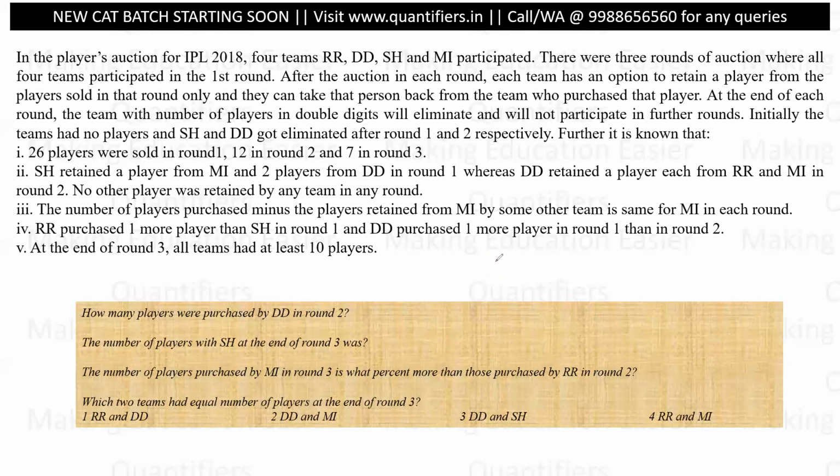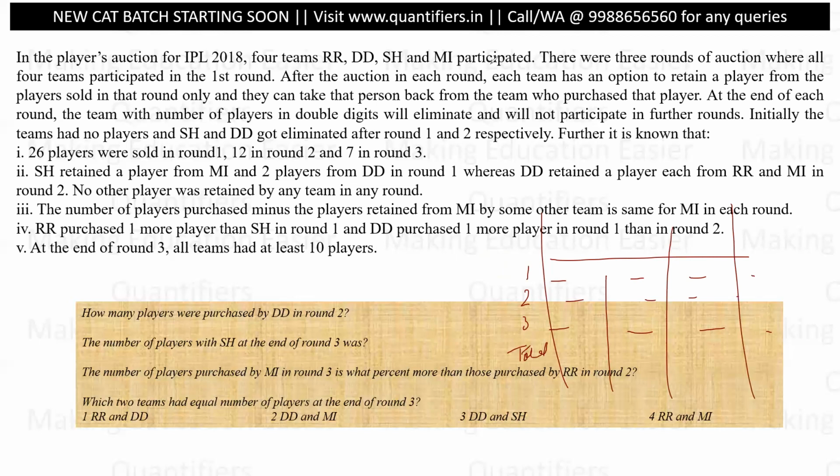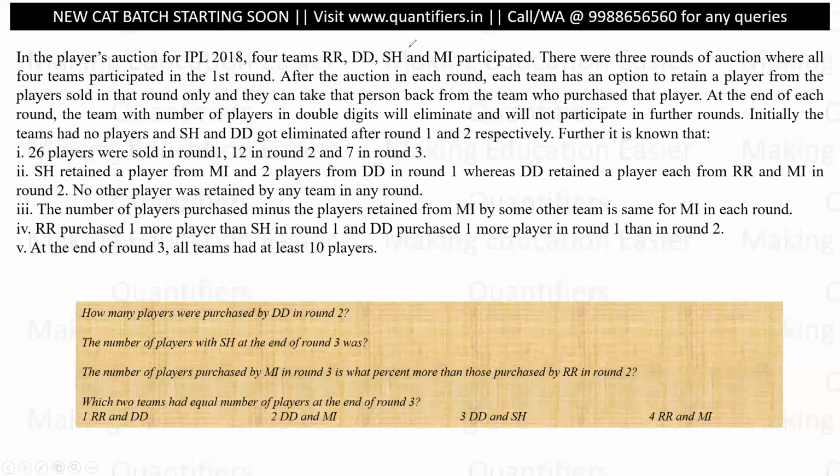Okay, initially the team had no players. SH and DD got eliminated in round 1 and round 2 respectively. All right, so there are four teams. There are three rounds. Each team is buying some players, and there are some teams getting eliminated, and then they are left with some total number of players. So this is how our table should look in order to proceed further. Now let us see.